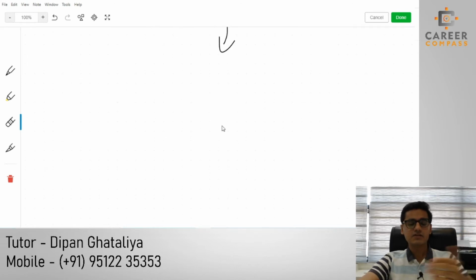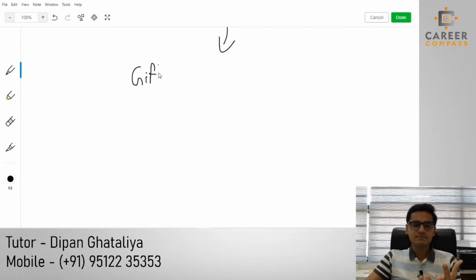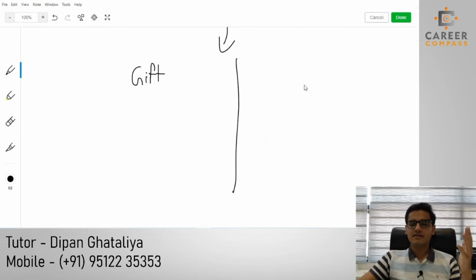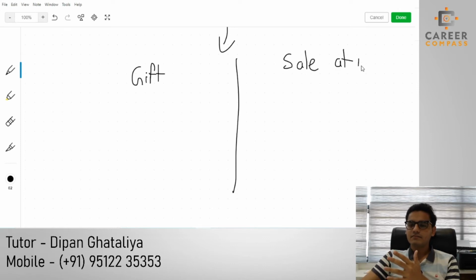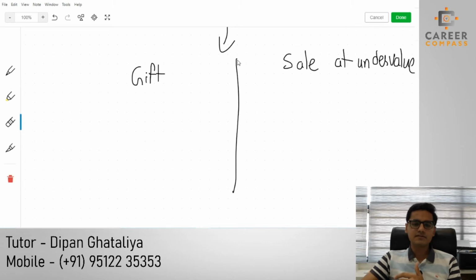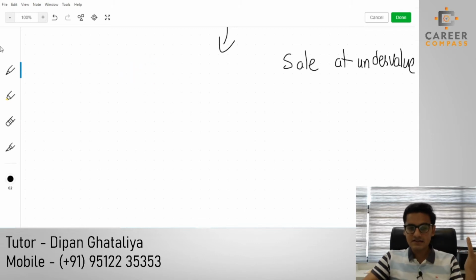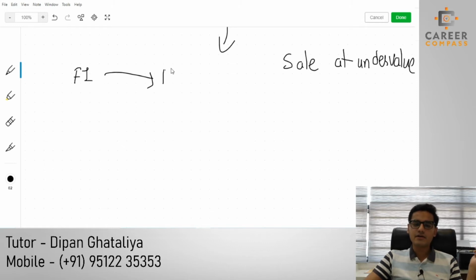Students, we have got the idea in which situations of gift we will get gift relief, and how the proforma of gift relief will work. Now let's assume that it's a transaction of sale at undervalue. In this situation we assume that there was one friend, F1, and another friend, F2.